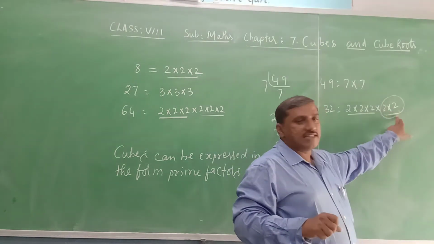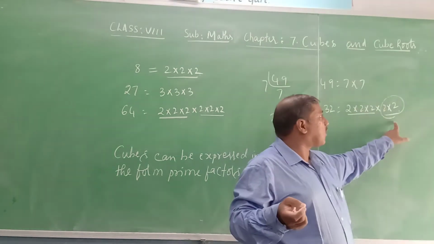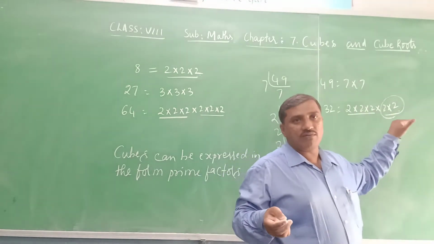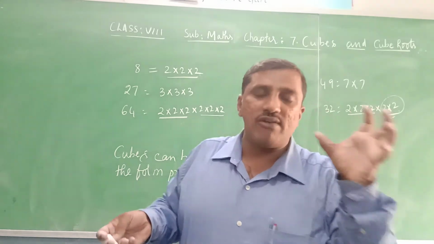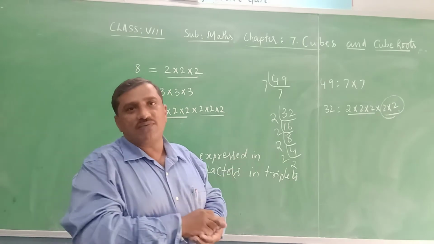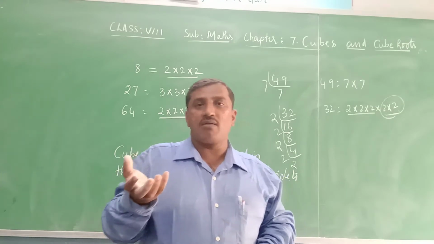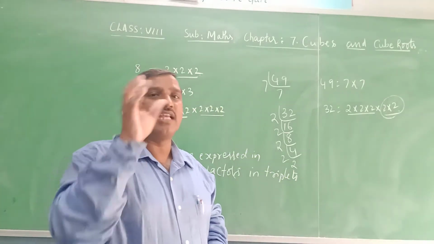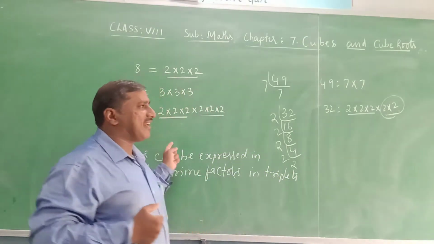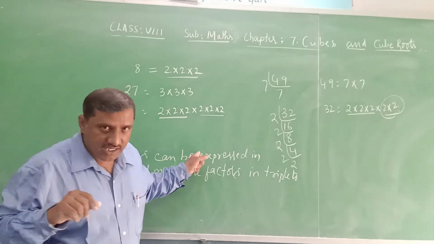If this 4 is not in the triplet form and it is removed, that is, if we divide with 4, then this 2 into 2 will be removed. Now we get 2 into 2 into 2, which is 8. Then the new quotient will become a perfect cube. So the numbers which are not perfect cubes, we can convert into perfect cubes either by multiplying or by dividing with some numbers. So how do we check whether the given number is a cube or not? Yes, by using the concept of prime factorization.